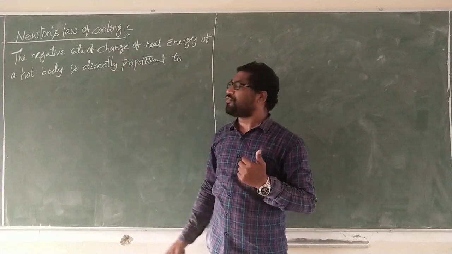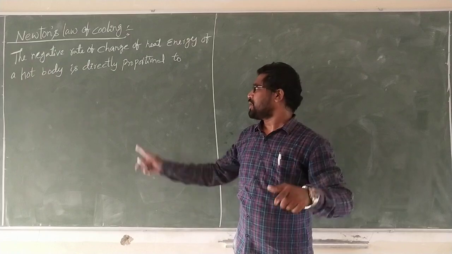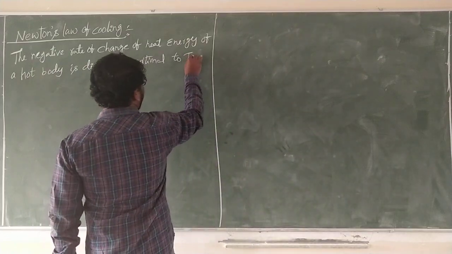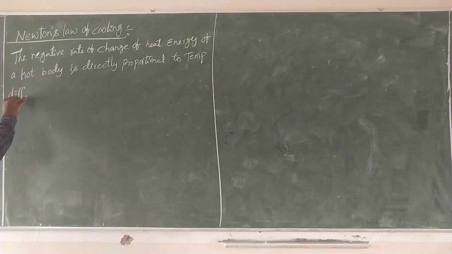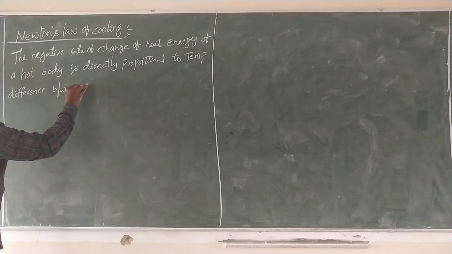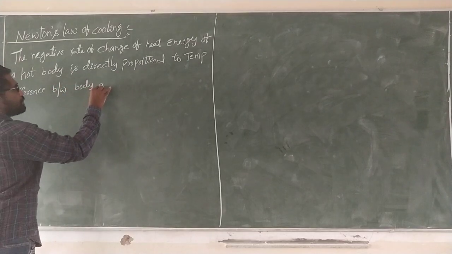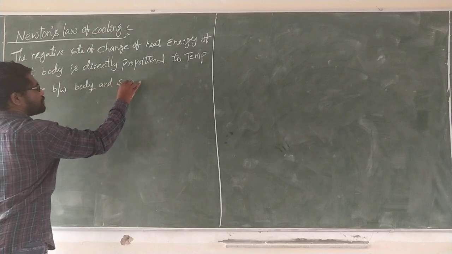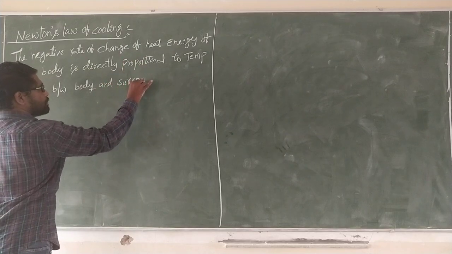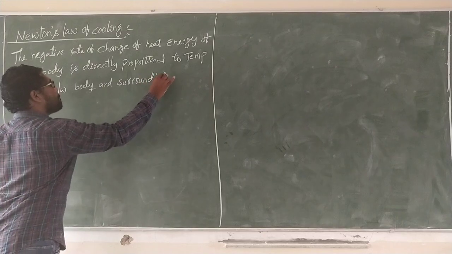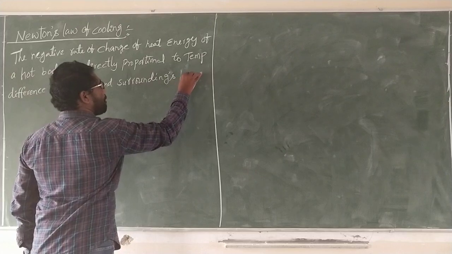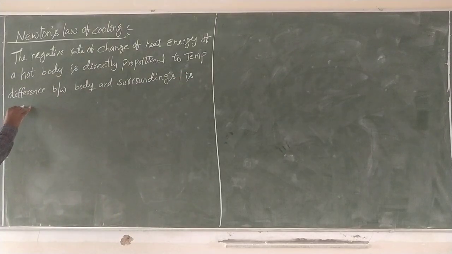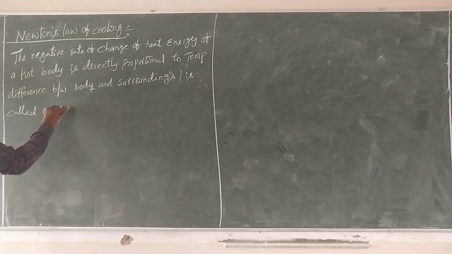That is, the negative rate of change of heat energy of a hot body is directly proportional to the temperature difference between the body and the surroundings. This is called Newton's law.